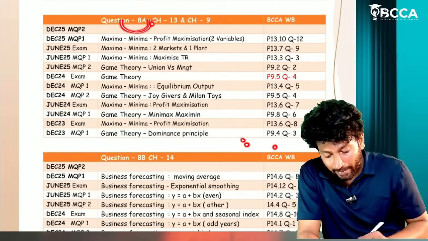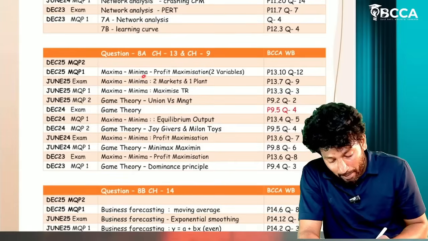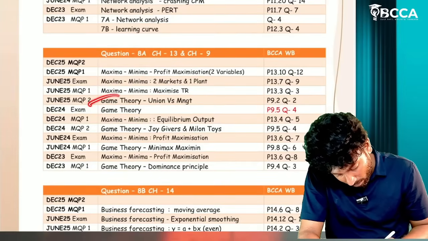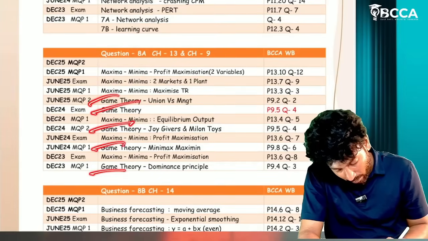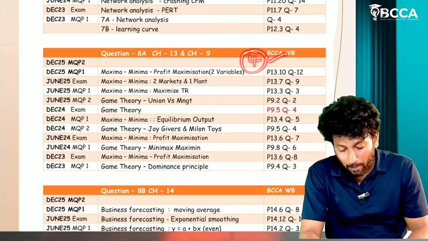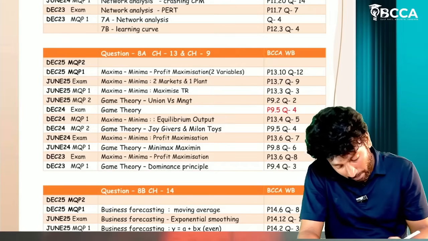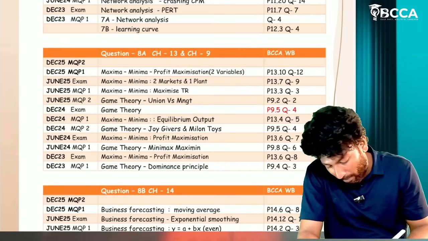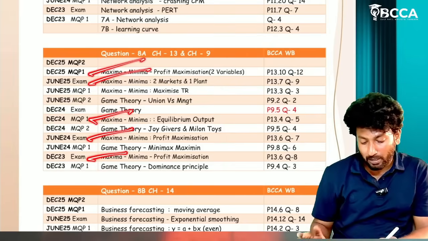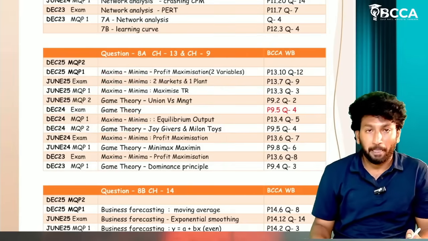Question number 8A. Maxima, minima, or else game theory. In game theory we have maximum. Here we have 4 problems, sir. Repeated models are there. 4 problems are there for maximum game theory. 4 problems, maxima, minima. So 5 questions, 6 questions. These questions are enough, sir.